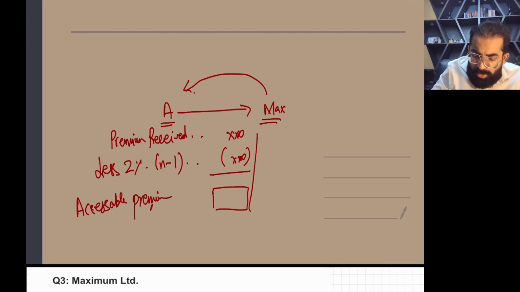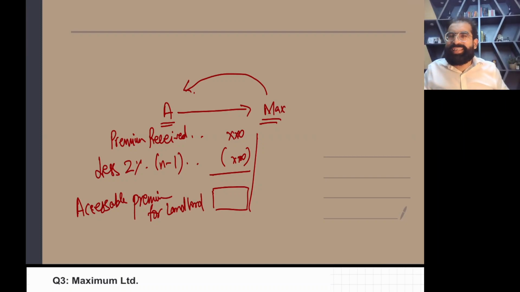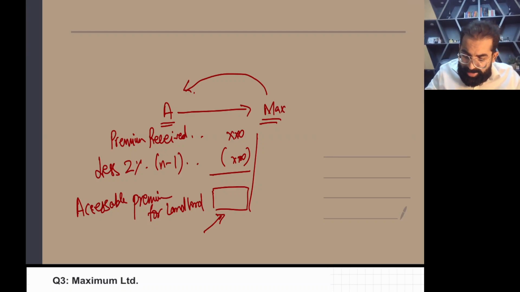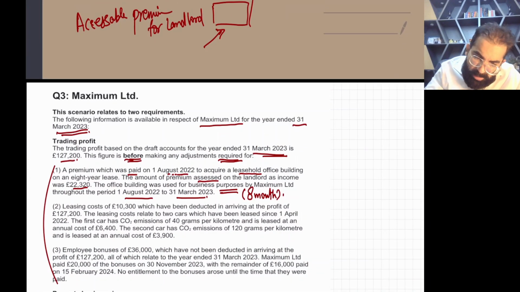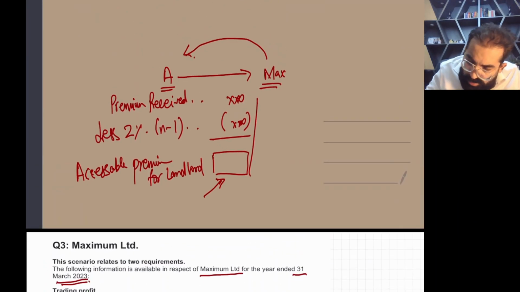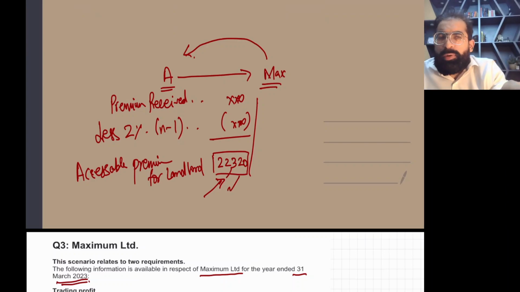The easy part here is that your examiner has given you this number ready-made. See, the amount of premium assessed on the landlord as income is 22,320. So you don't need to apply the relief formula or anything. The assessable premium for the landlord is given.